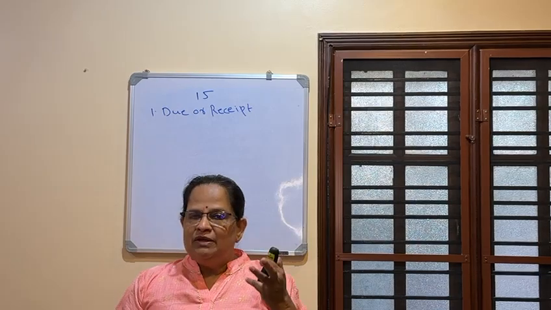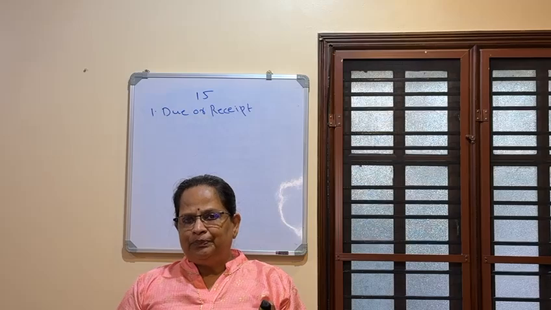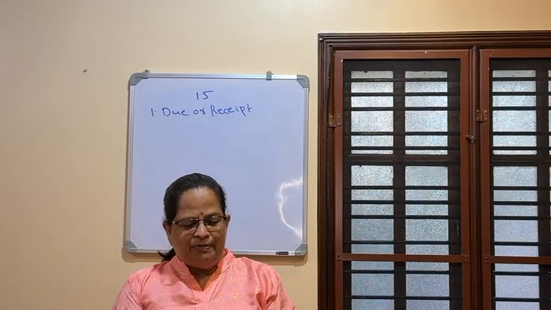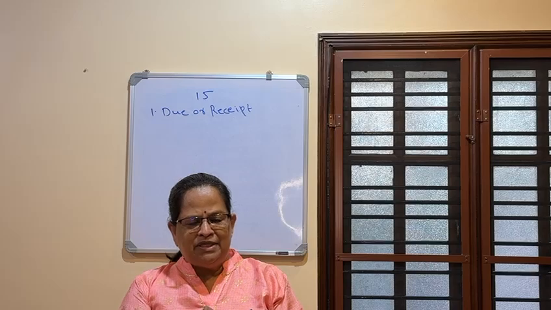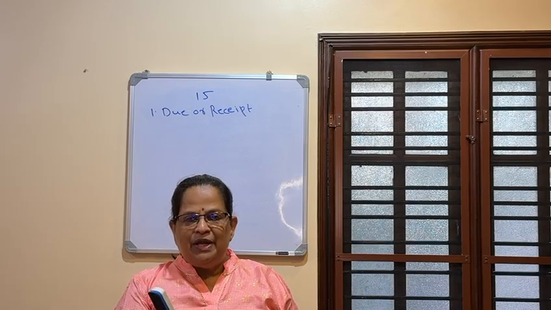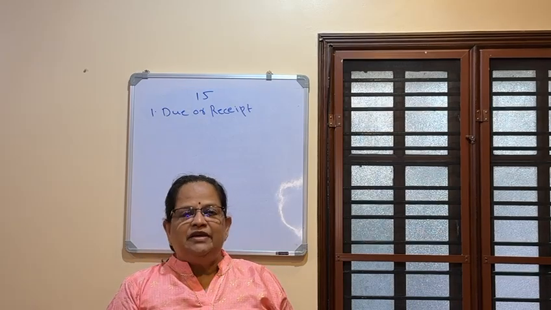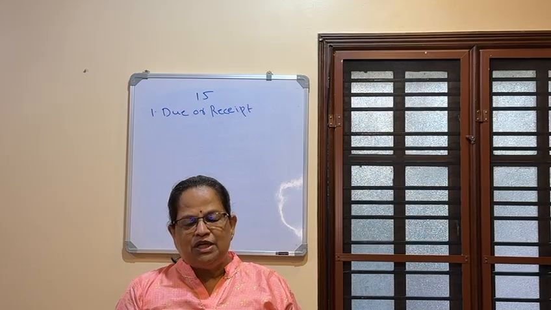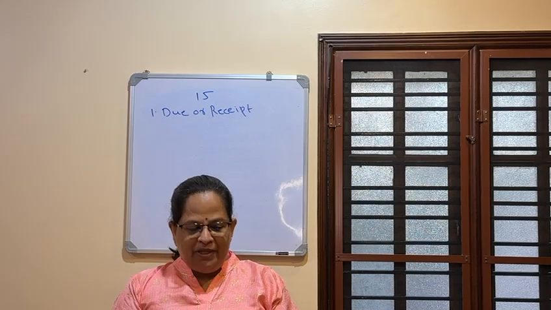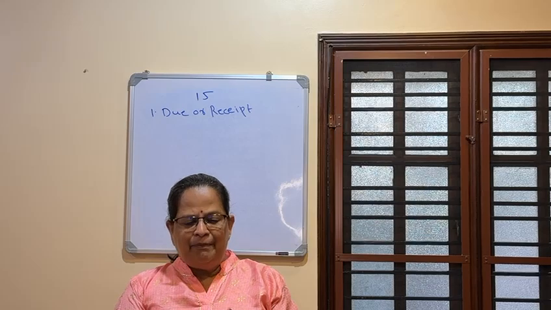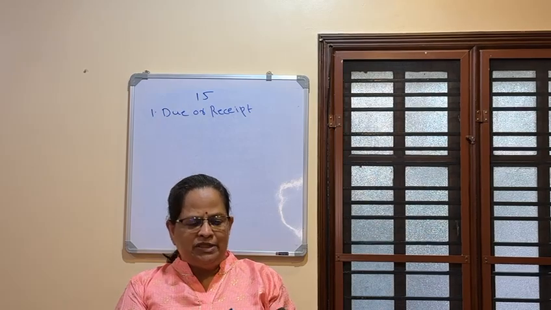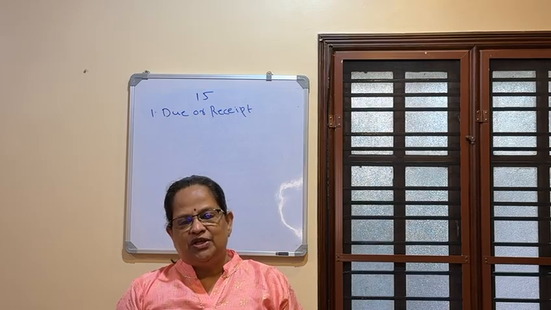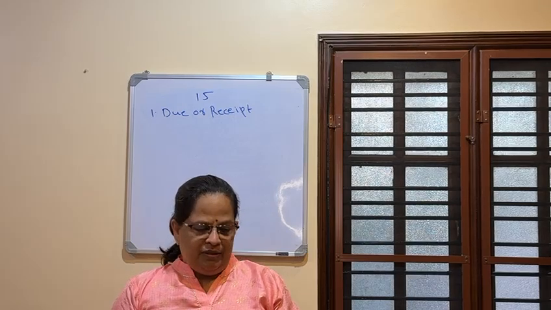That means March salary you will get on April 1st: April, May, June, July, August, September, October, November, December, January, February. So if it's paid on the 1st of every month. If salary falls due on the last day of the month, salary from April 25 to March 26 will be considered. That means in April you will get one salary: April, May, June, July, August, September, October, November, December, January, February, March. So that difference you have to remember.